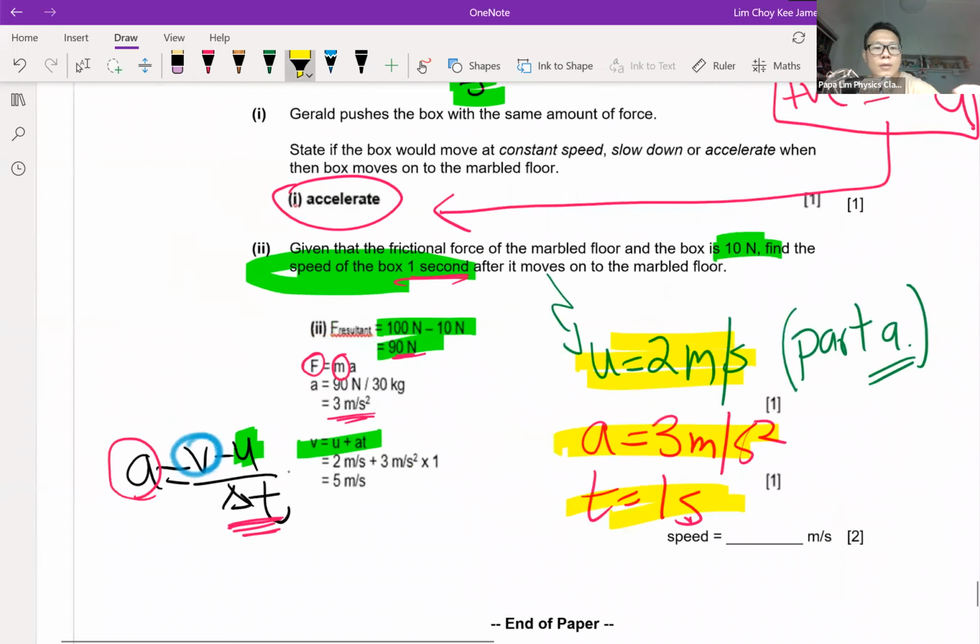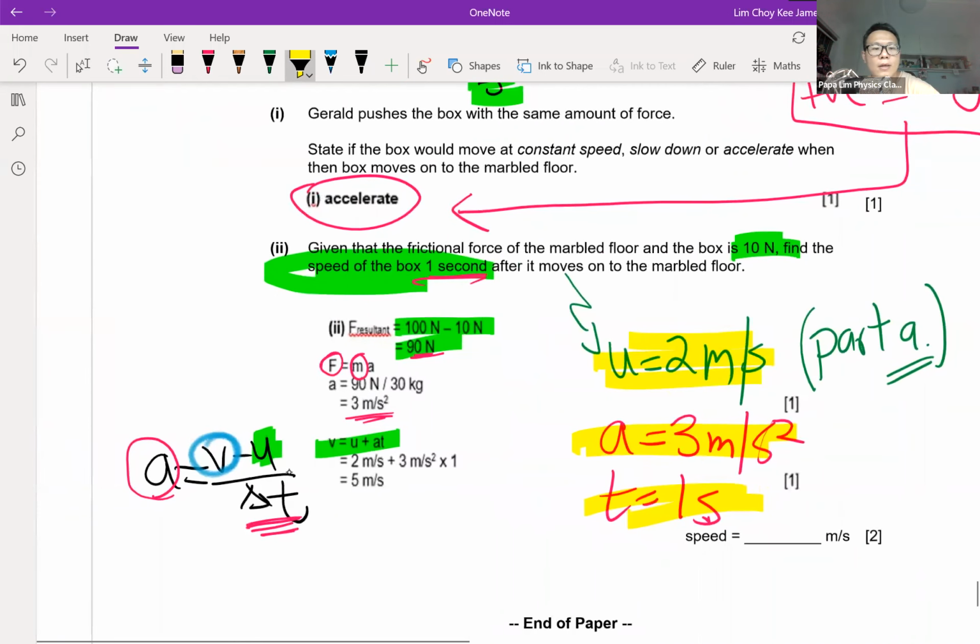Using the formula A equal to V minus U divided by delta T, change in velocity divided by change in time, true enough, I'm able to find my speed here. Now with this, we will come to the end of this particular assessment. It's a short assessment.